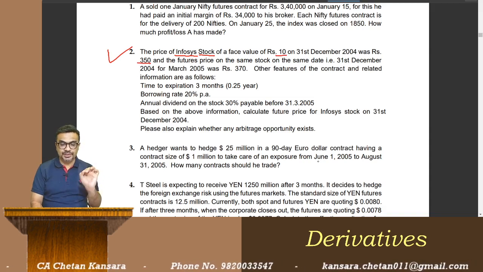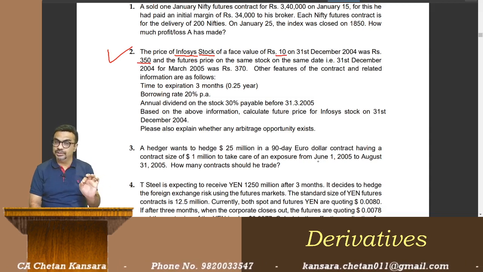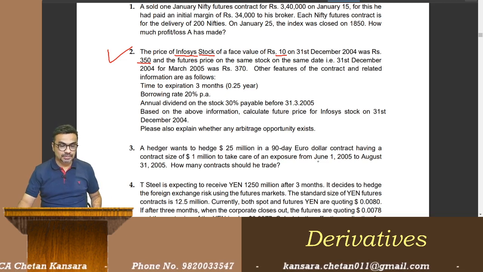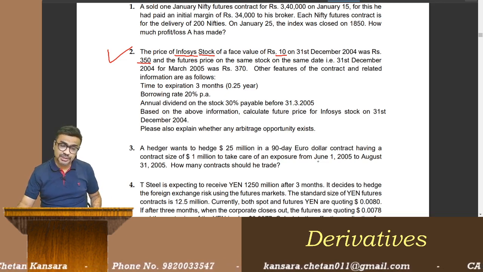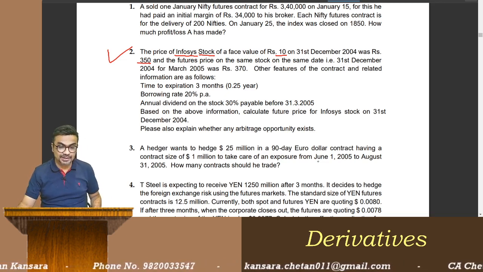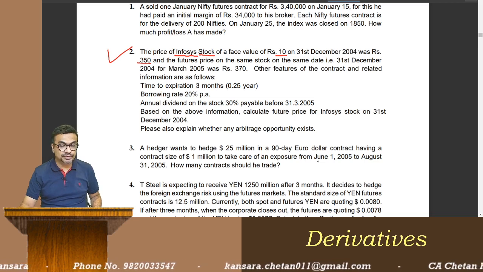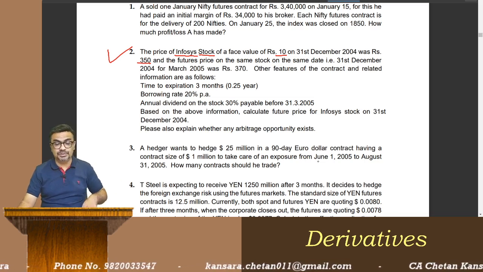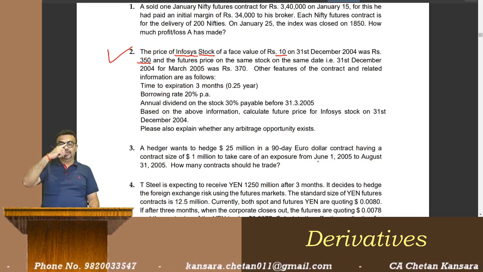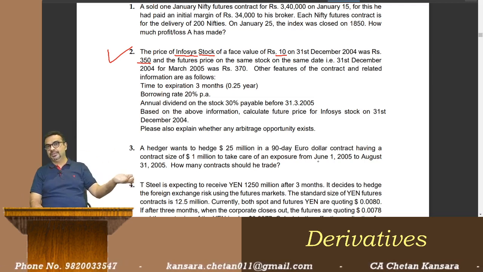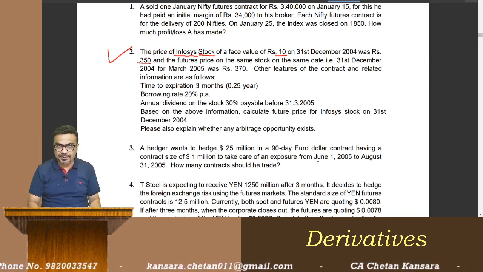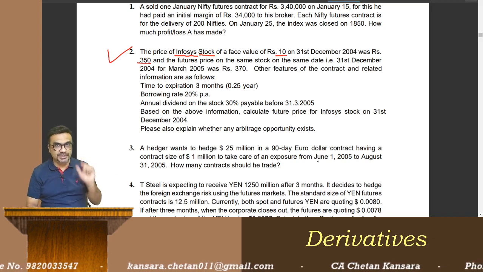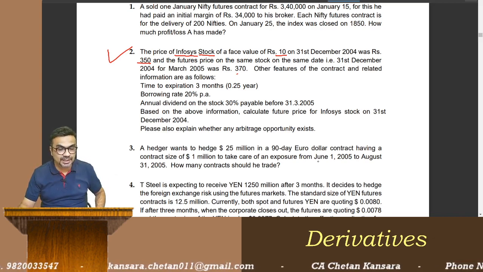On 31st December the stock price was, so this is a spot price. And the future price on the same stock on the same date, for March 2005, that is 31st March 2005. So this is expiry after 3 months. So on 31st December, the 3 months future price is actually priced at 370.